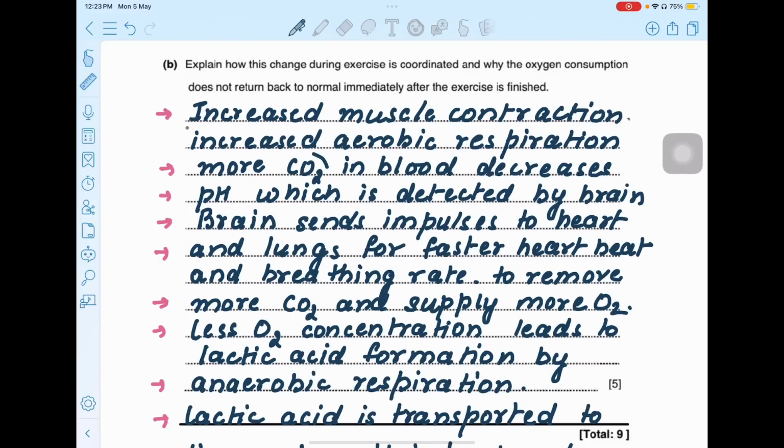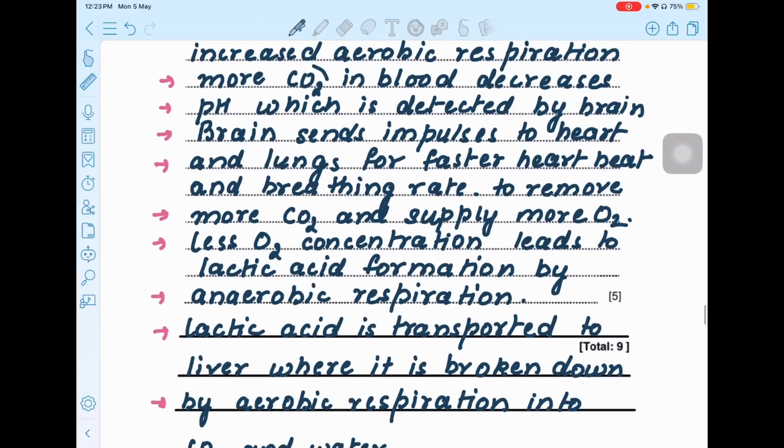Basically, what happens here is there is increased muscle contraction during exercise, which causes increased aerobic respiration. More CO2 is produced in the blood, which causes the blood pH to decrease. This is detected by the brain. The brain is going to send signals to the heart and to the lungs, for the lungs to contract faster, like the diaphragm and the external intercostal muscles, as well as for the heart to beat faster. All of this is done for the faster removal of CO2 and faster supply of oxygen.